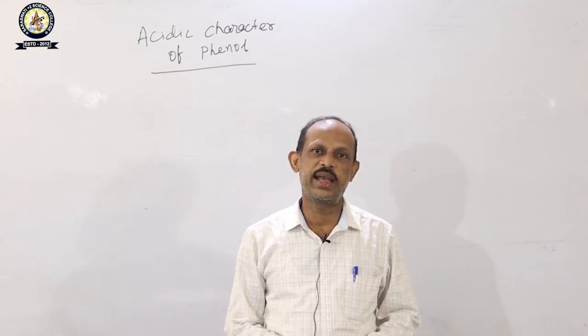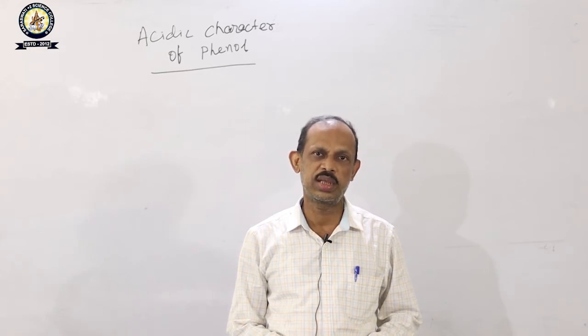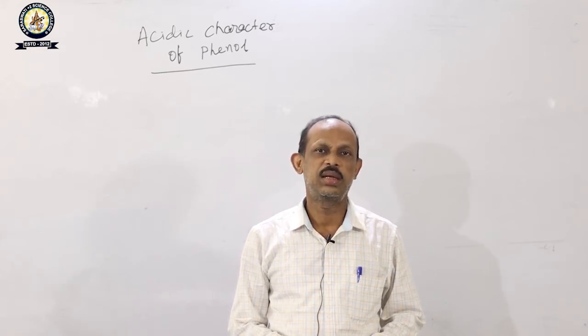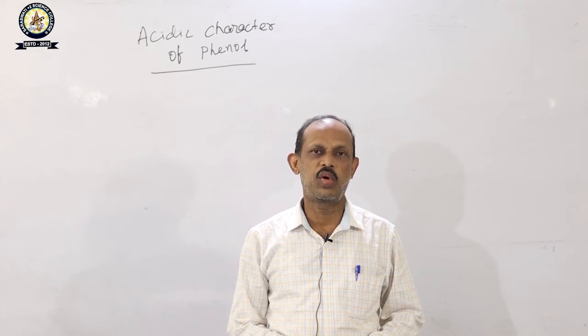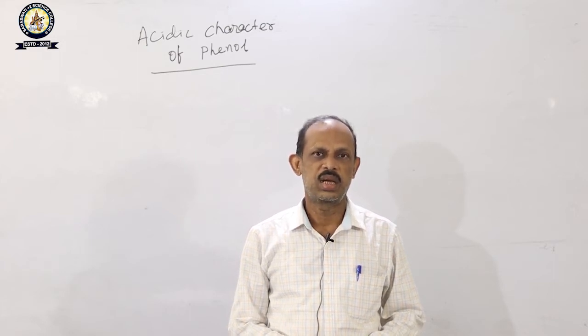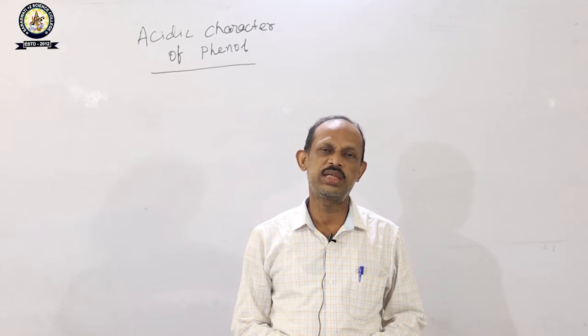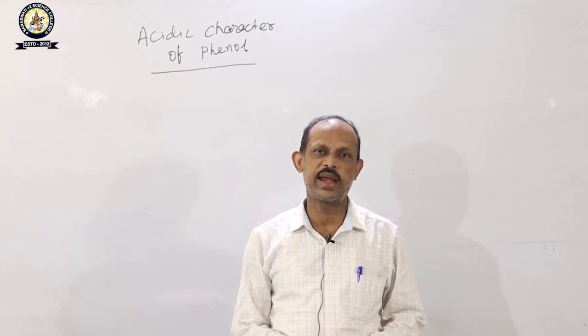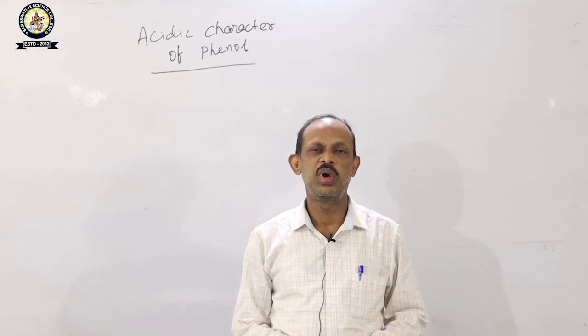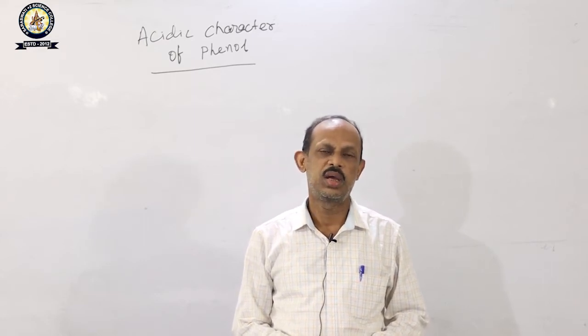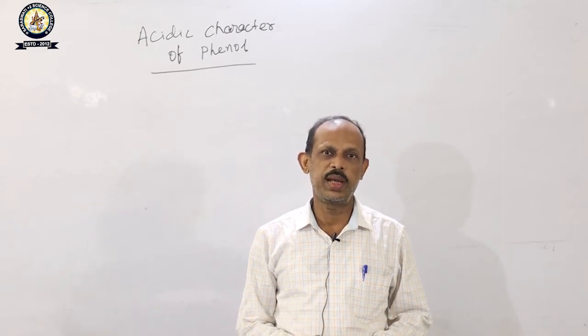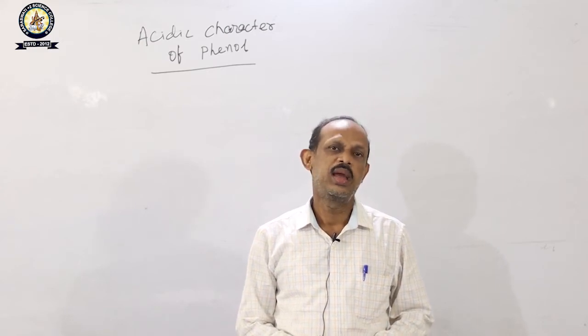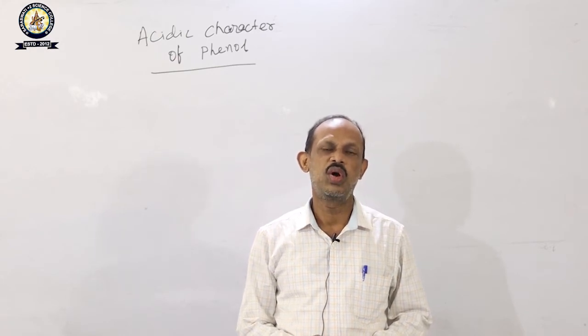Due to resonance, the oxygen atom of phenol acquires a positive charge, so the bond strength decreases and the OH bond is broken, so that phenol is dissociated into phenoxide ion and H plus ion. Hence we can prove that phenol is acidic. Today we will completely discuss why phenol is actually acidic. That can be explained through resonance.